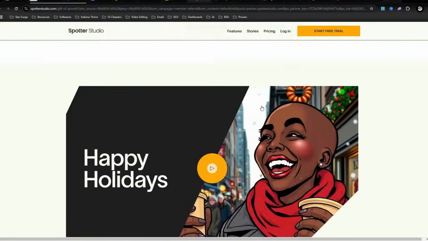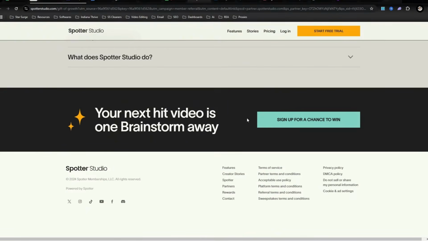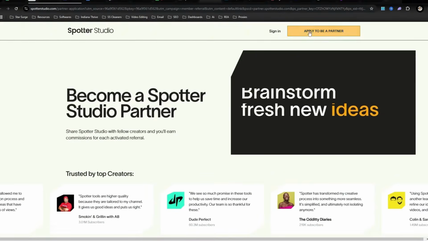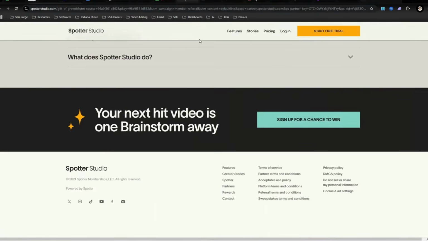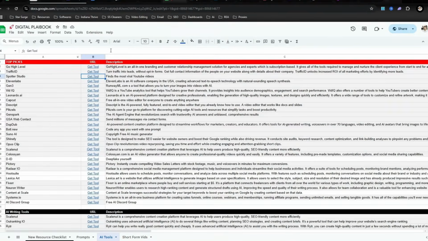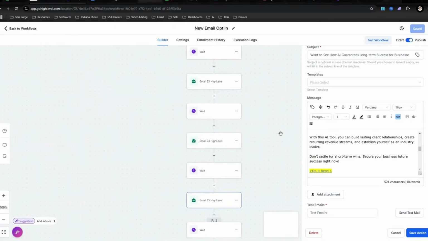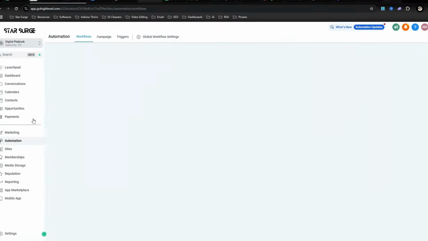And then if you want to promote them, partners, become a partner, apply to become a partner, boom. For the most part, if you scroll to the bottom of these pages or just look for become an affiliate or become a partner, at least the top 5 that I have will let you become a partner and give you access. Since I'm already a partner, let's just take their affiliate link, copy, and then we're going to go to settings.